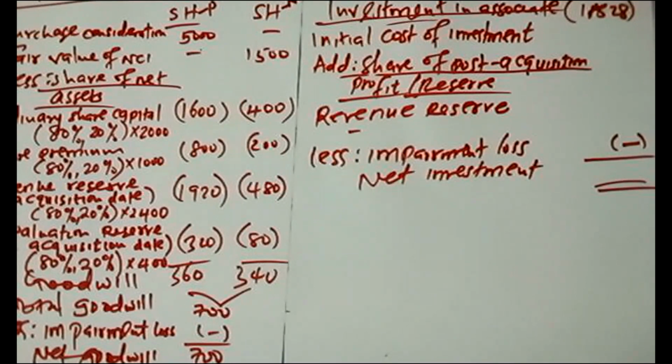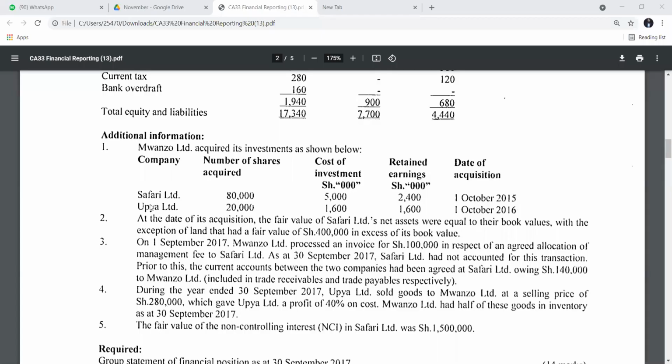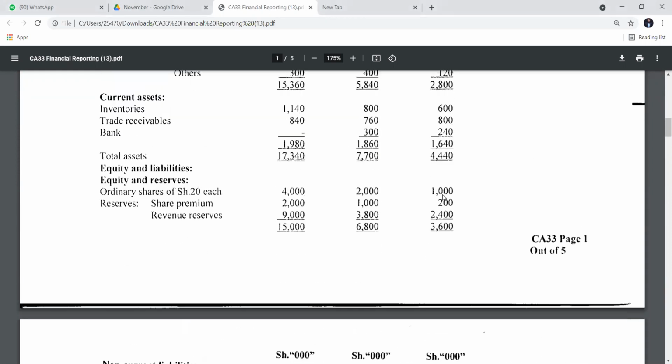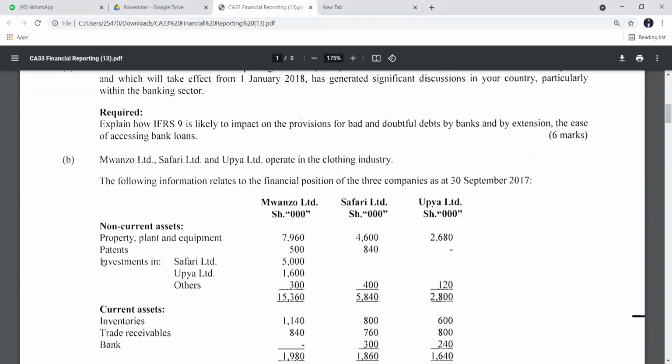And that is fine. So we determine the initial cost of investment. Remember we are doing UPIA. UPIA is the associate. So the cost of investment here is 1,600, according to note 1. It's the same which is given under the investment here. These investments, UPIA, 1,600.